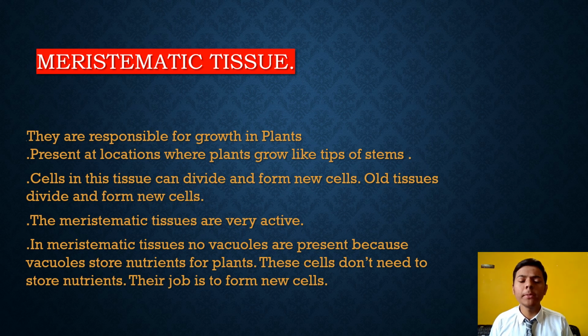Okay, we can take the example of human beings also. In human beings, the old cells further divide and form new cells. The same happens in plants also. The meristematic tissues are very active cells. In meristematic tissues, there are no vacuoles present, because vacuoles store nutrients for plants, but meristematic tissue doesn't need to store nutrients. Their job is to form new cells, and for forming new cells there is no need of nutrients.